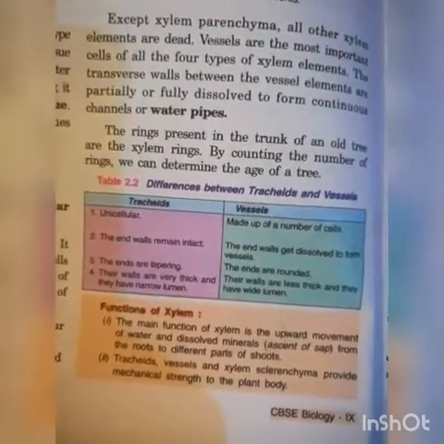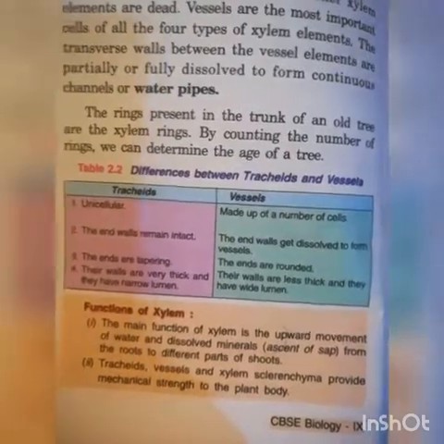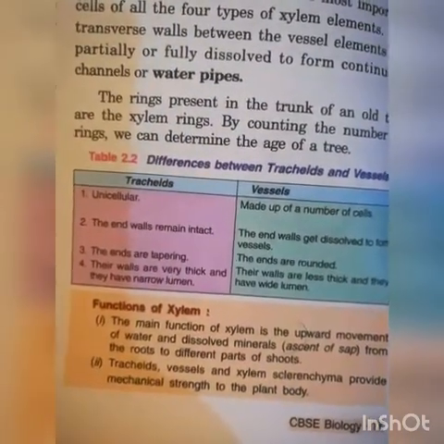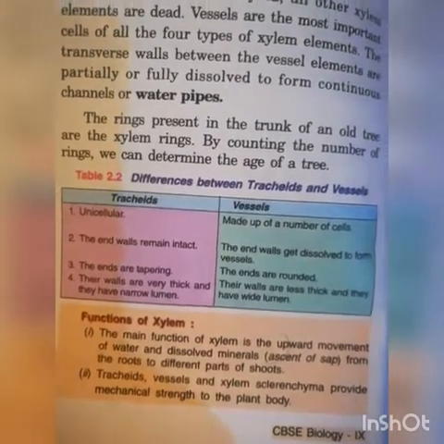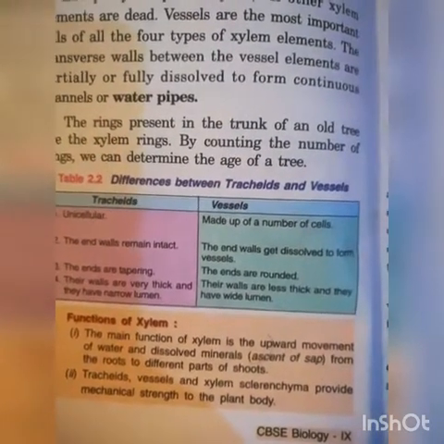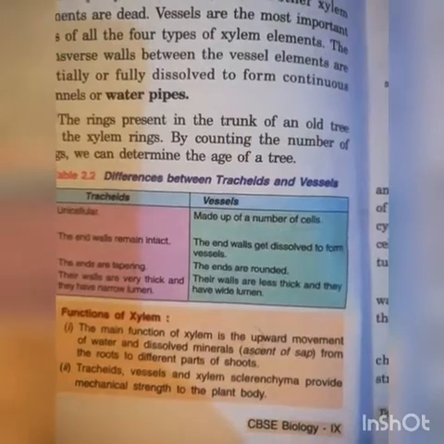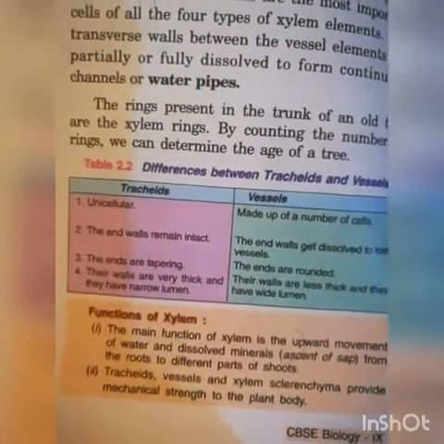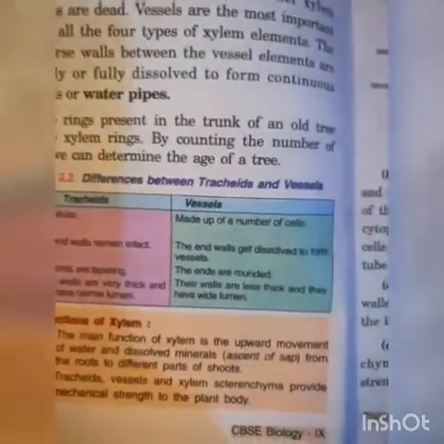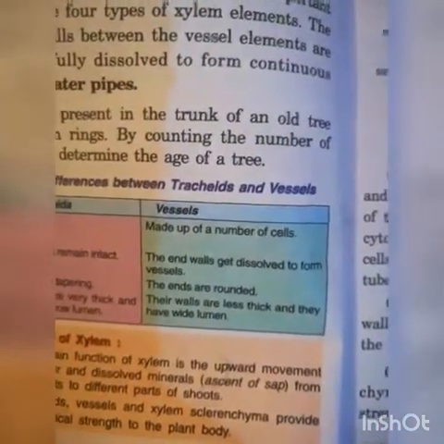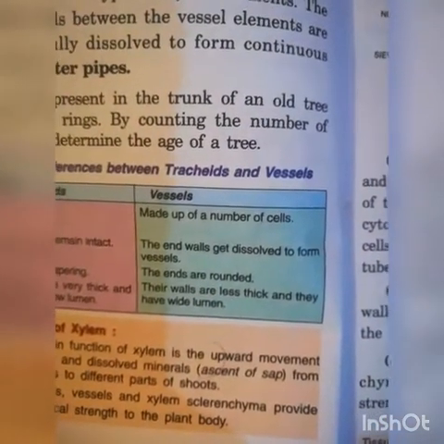Difference between tracheids and vessels. Tracheids are unicellular. Vessels are made up of a number of cells. In tracheids, end walls remain intact. In vessels, the end walls get dissolved.